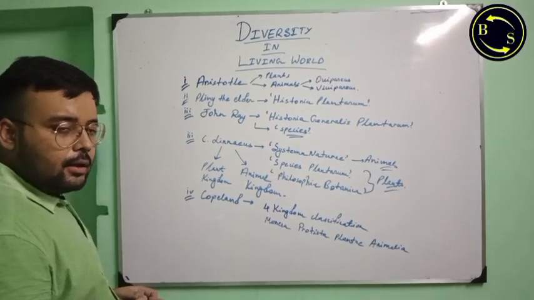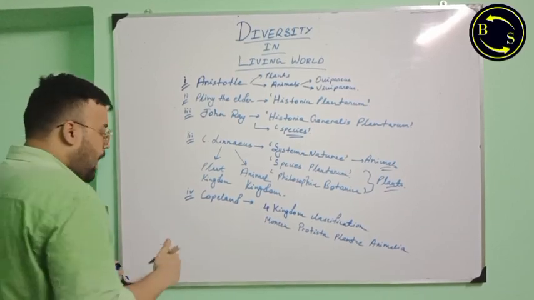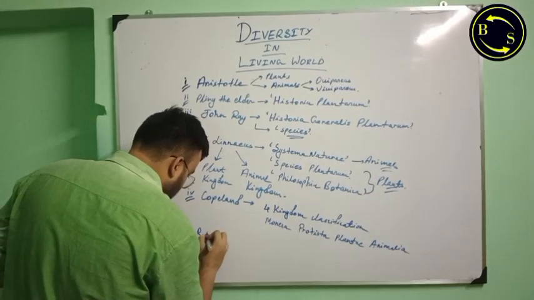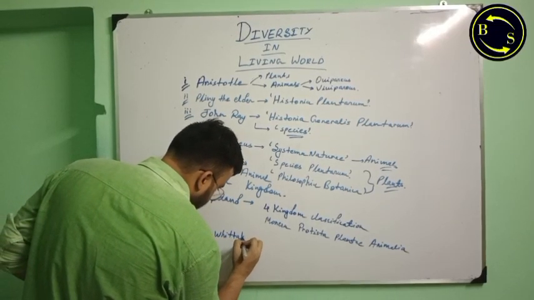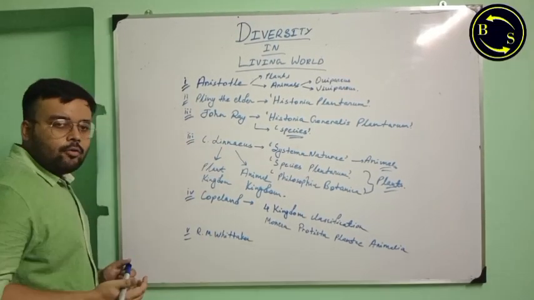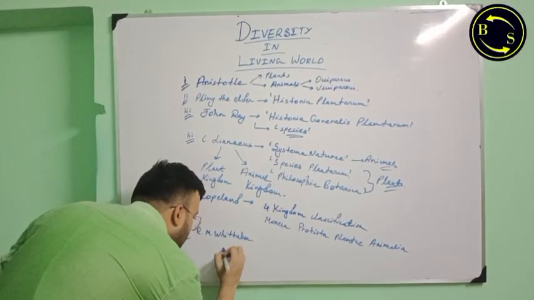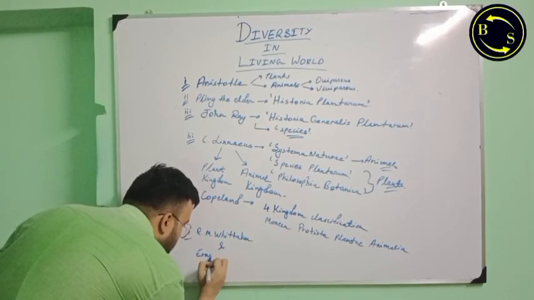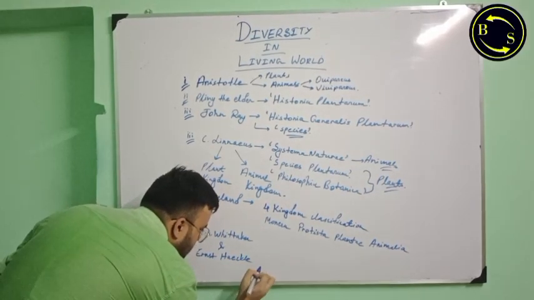Now, another important one is the five kingdom classification of R.M. Whittaker. And along with him, there was another person called Ernst Haeckel.